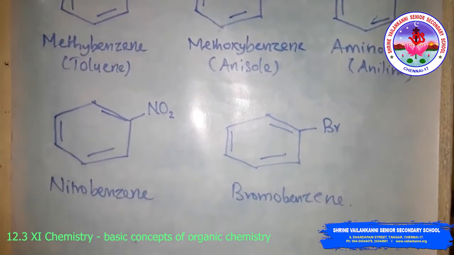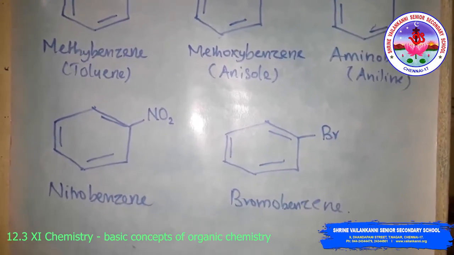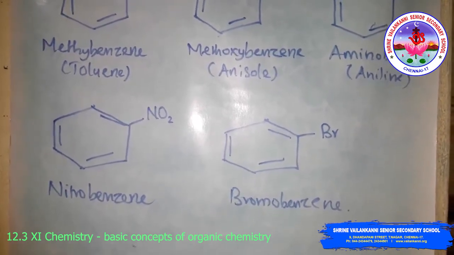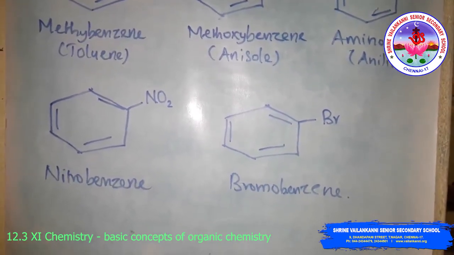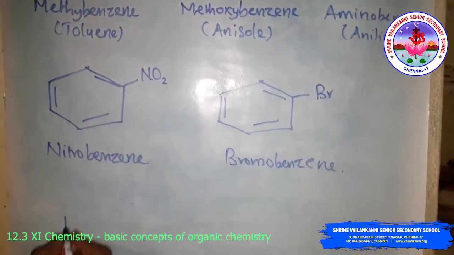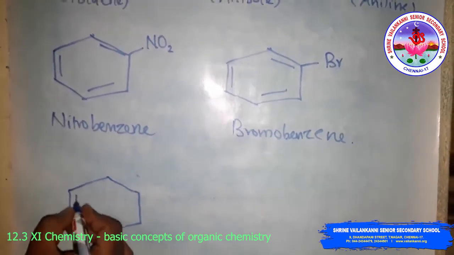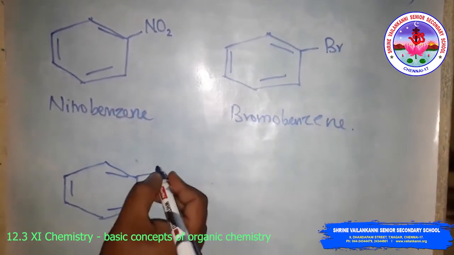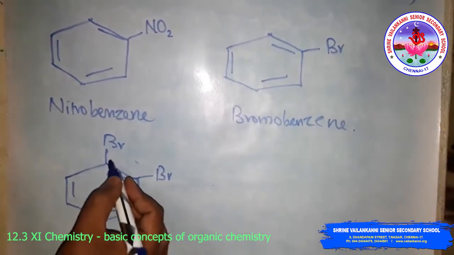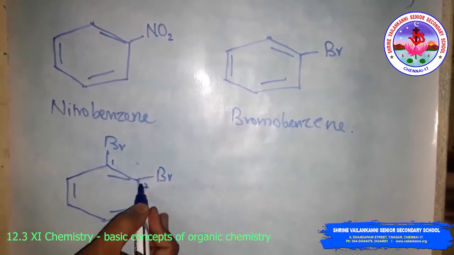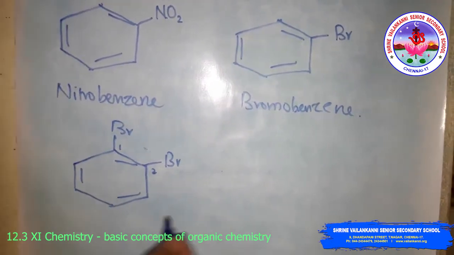Here, in the disubstituted benzene ring, the positions of the substituents are defined by numbering the carbon atoms of the ring such that the substituents are located at the lowest numbers possible. For example, suppose I use two bromine atoms, one here and one here. You give the numbering 1, 2, either this way or that way.